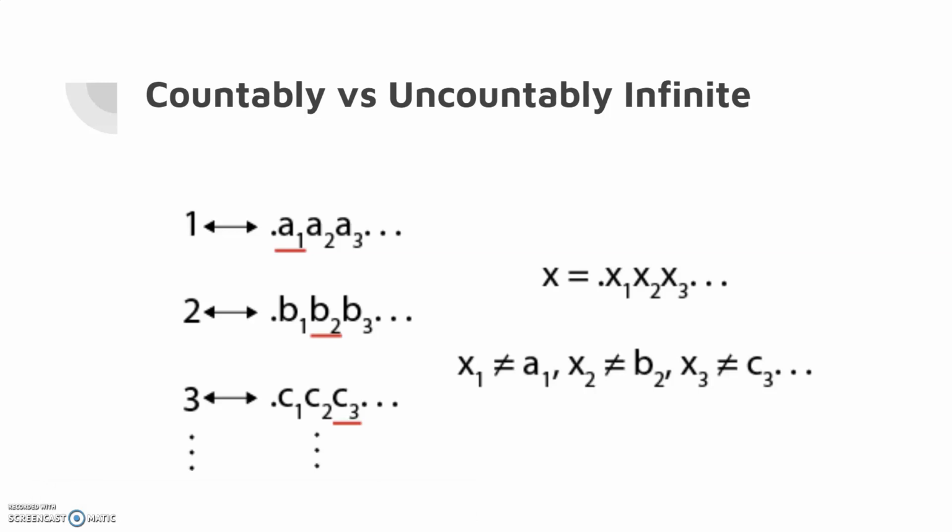So since we assumed that our real numbers were countably infinite and found a contradiction, it must follow that our initial assumption was false, and that the set of all numbers between 0 and 1 is not countable, and therefore it is uncountably infinite. This is just a way to prove that the real numbers are uncountably infinite.